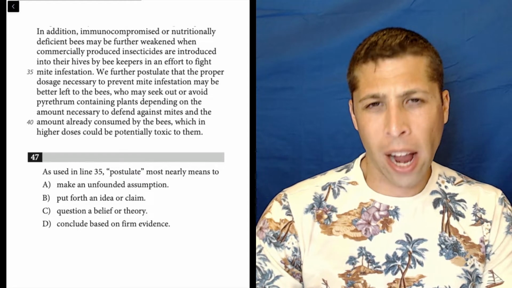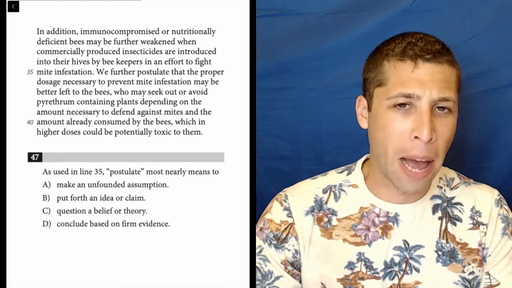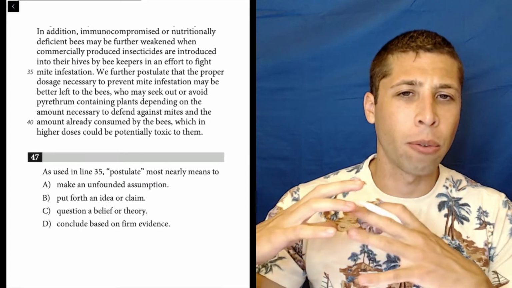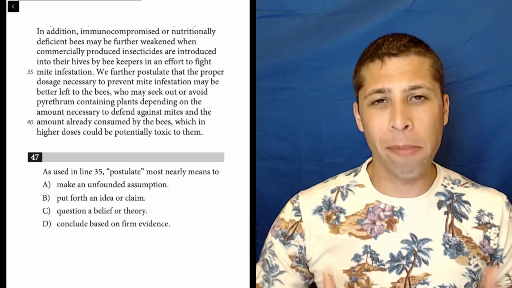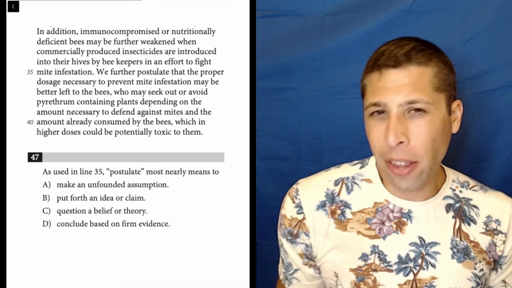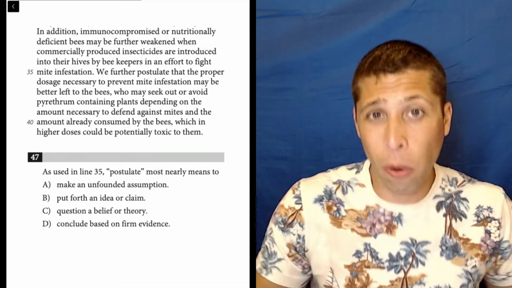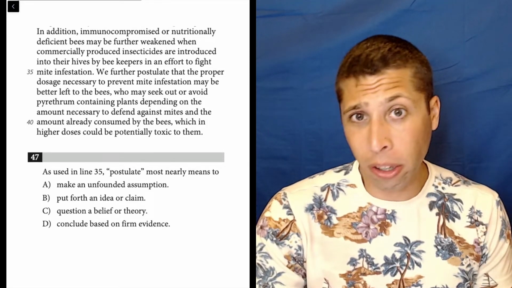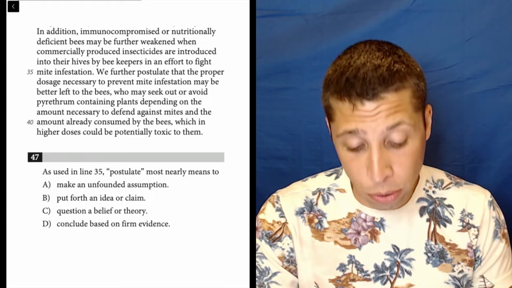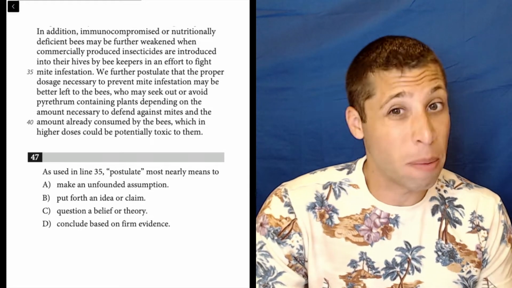This is a rare kind of question for the SAT vocab. Normally we're asked about words that we know very, very well but have many, many definitions. Here I think we're just being asked for the definition of postulate. So hopefully we know that. We should still go to the lines. I think that does give us some clues, so I'll try to highlight what I see as maybe helpful.